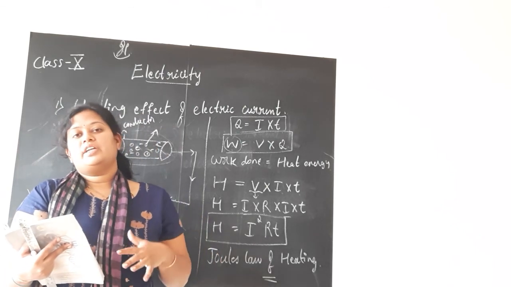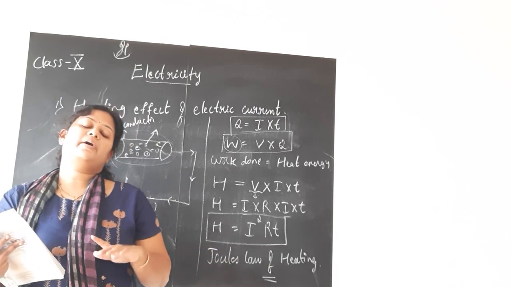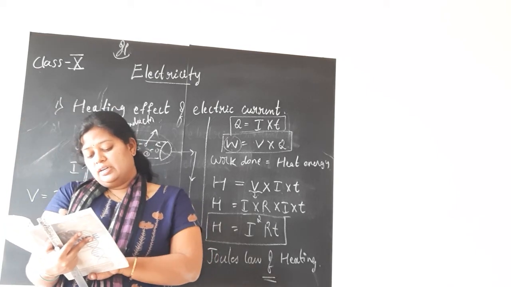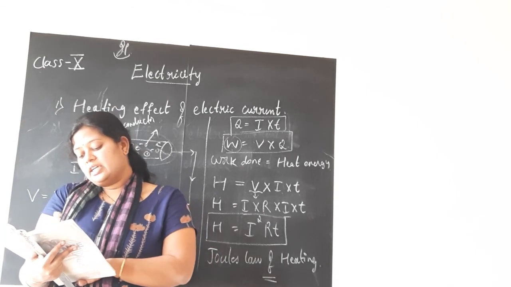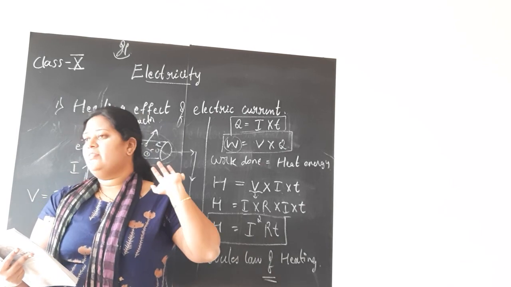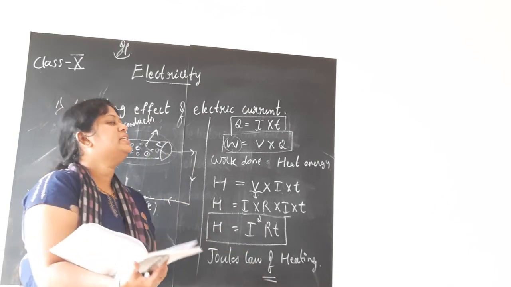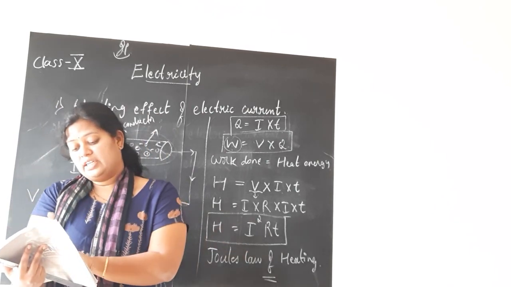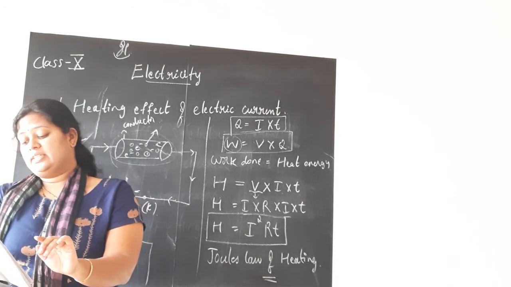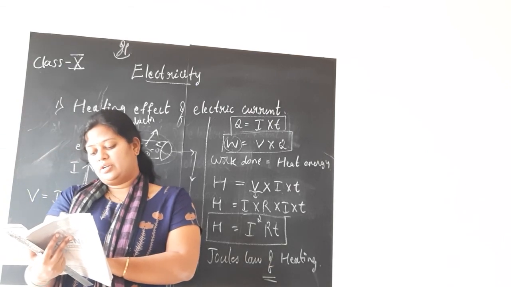See, part of the energy is spent in doing the work, maybe to maintain the current in the circuit, and part of the energy is spent in the form of heat. On the other hand, if the electrical circuit is purely resistive, it has high opposition to the flow of current. Let me read it: if the electric circuit is purely resistive, that is, a configuration of resistors only connected to a battery.